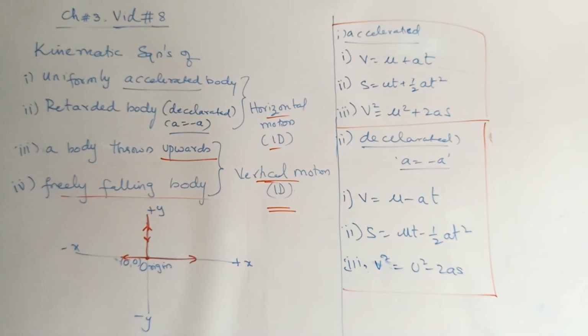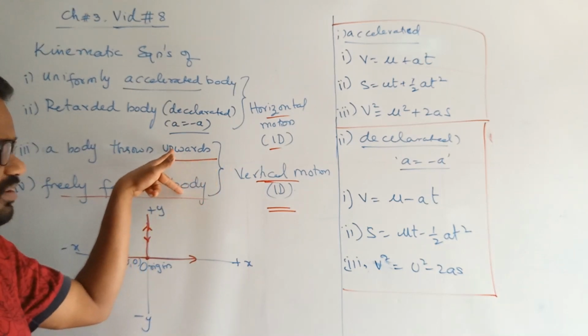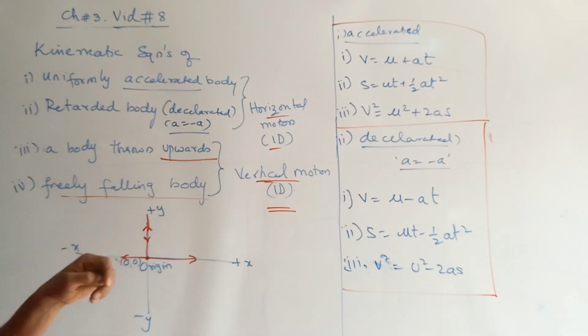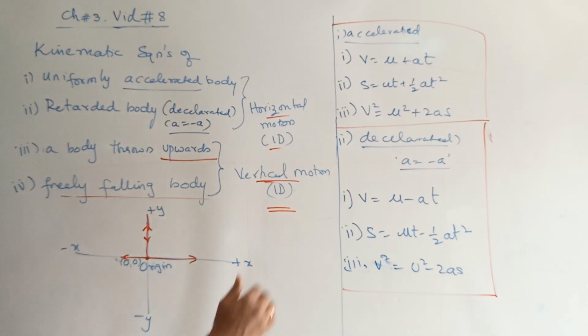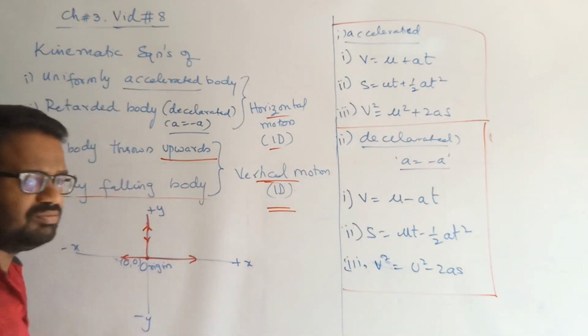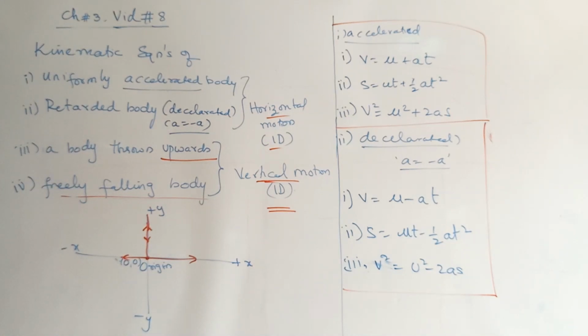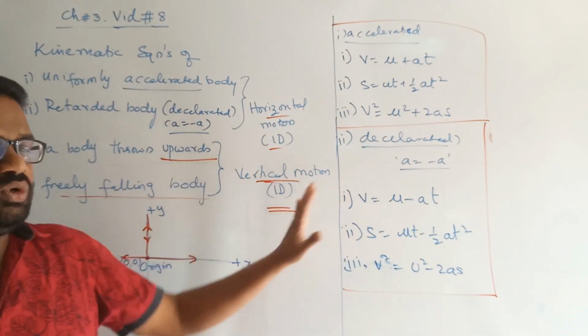Here our job is to identify or write the equations for these 2 sets of cases, for vertical motion, that is one-dimensional motion along the y-axis. In that case, how are the kinematic equations going to take place for a body in the upward direction, and how in the downward direction? These 2 sets of equations are what we wish to write, which would be in the same form, with some change of notation, plus and minus sign. Now I am going to tell you what kind of signs you need to observe.